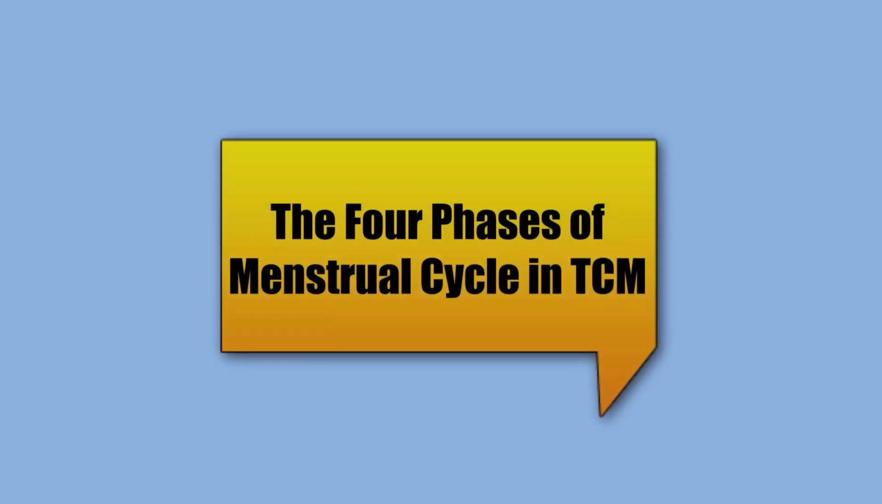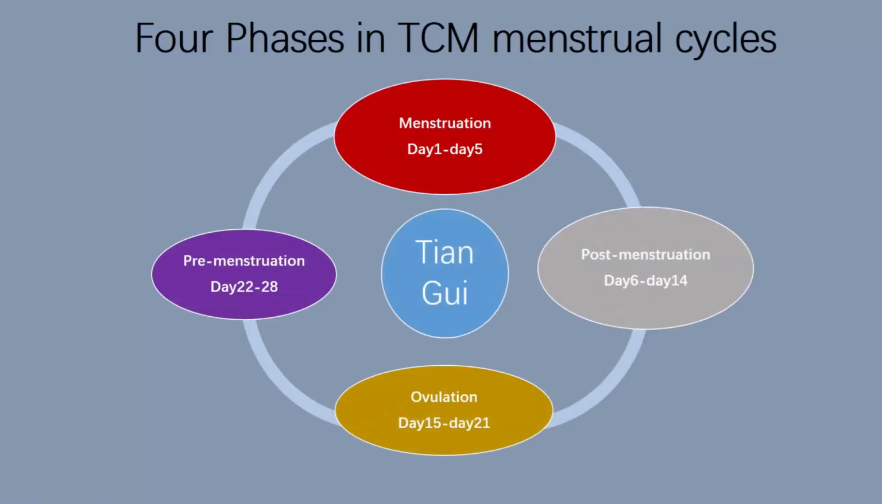First, let's have a look at the 4 phases in the TCM menstrual cycle. It is classified into 4 phases: menstruation, day 1 to day 5; post-menstruation phase, day 6 to day 14; ovulation phase, day 15 to day 21; and pre-menstruation phase, day 22 to 28.